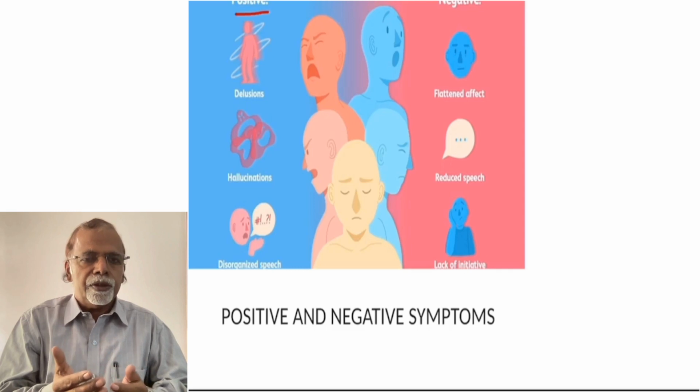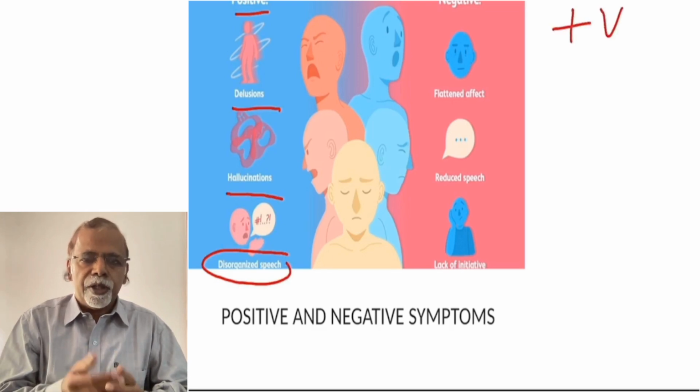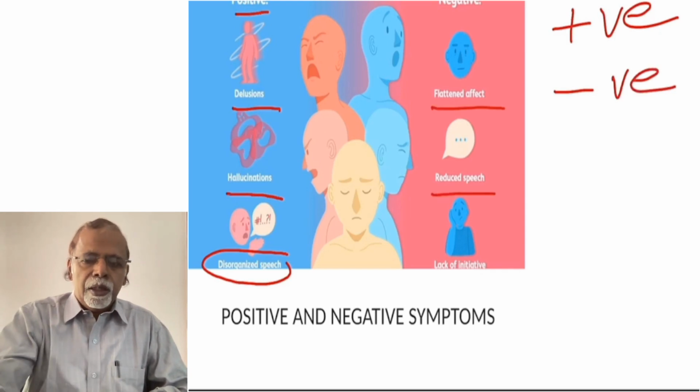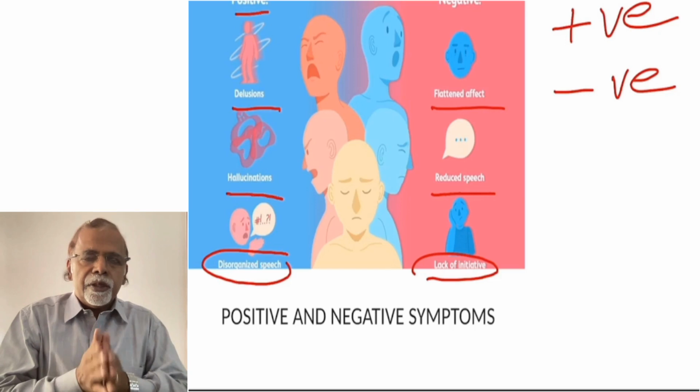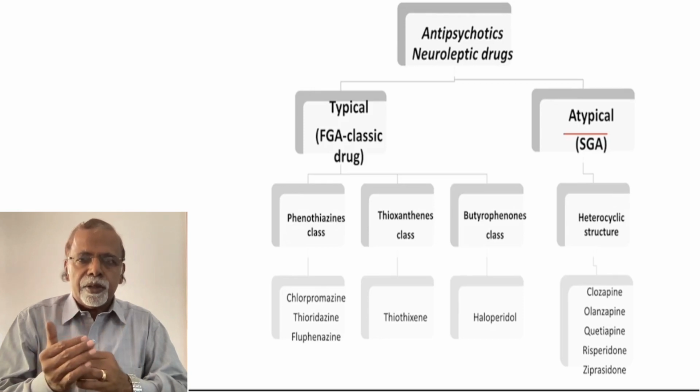So, according to DSM-5, we can divide the symptoms into positive symptoms and negative symptoms. The positive symptoms are delusions, hallucinations, and disorganized speech. All these come under the positive phenomena. Negative phenomena are flattened affect, reduced speech, and lack of initiative. These are negative symptoms. The antipsychotic drugs are useful mainly for the positive phenomena, and some antipsychotics are effective for the negative phenomena. We will come to that.